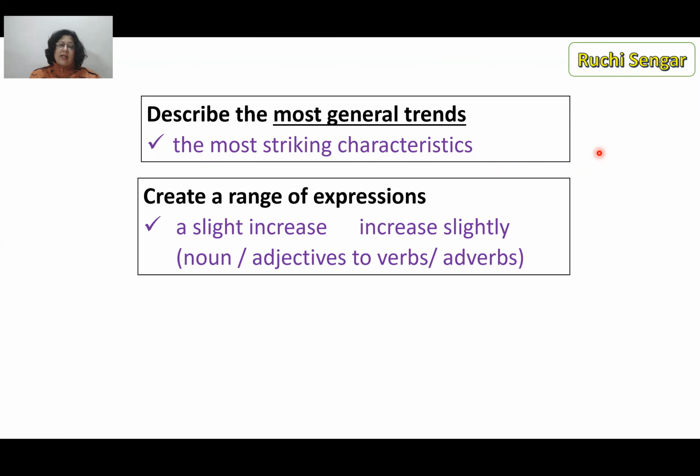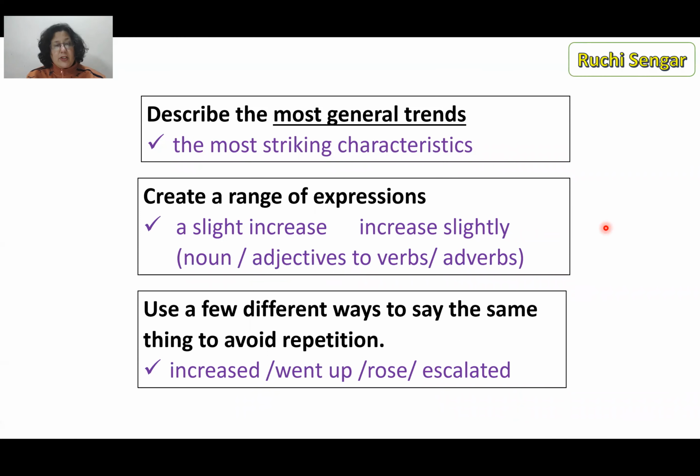They need to be using a range of expressions, because obviously you have marks for cohesion and coherence. So they need not always say a slight increase. They could say increase slightly. They could play around with nouns, adverbs, adjectives to verbs, etc. We'll do more of this. Use a few different ways to say the same thing to avoid repetition. This is very important, because it brings down your scoring in the cohesion aspect. So you could say increased, went up, rose, escalated.